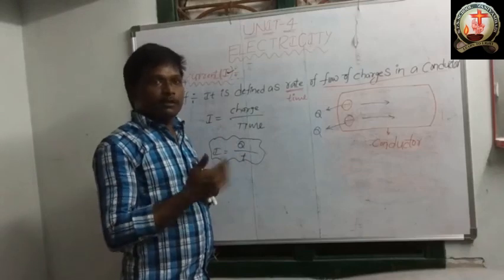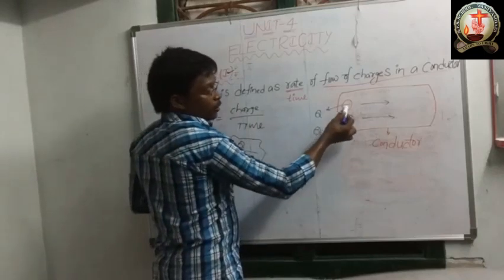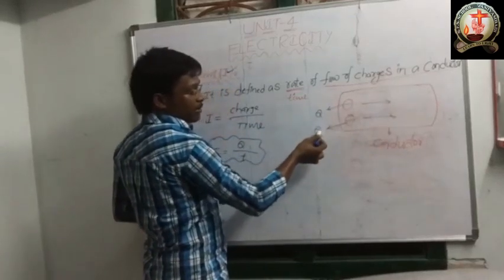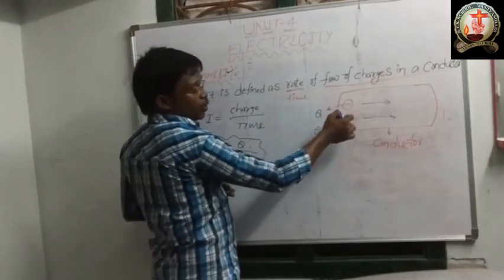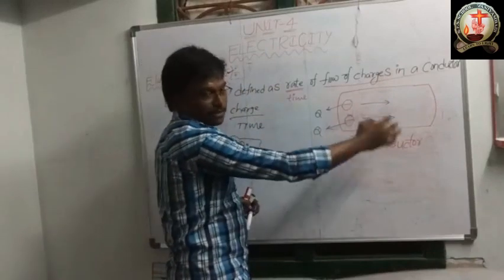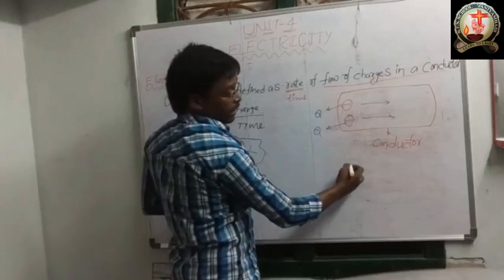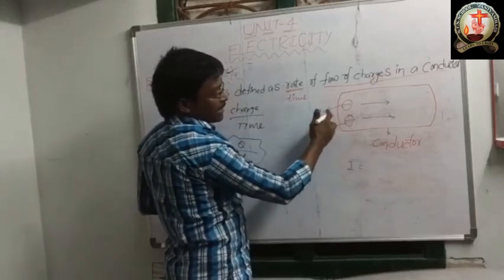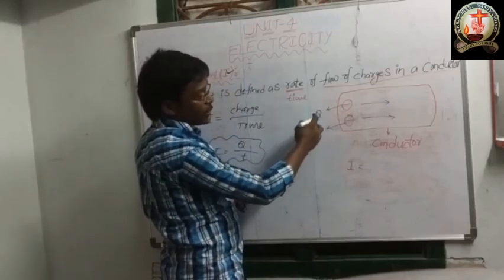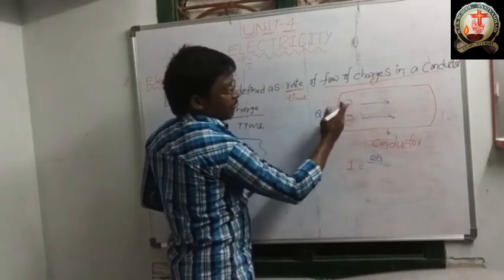Suppose two electrons are flowing. This electron has some amount of charge Q and this electron also has some amount of charge Q. These two electrons reach from this end to the other end within 5 seconds. What is the current? Current I is equal to charge, Q plus Q, which is 2Q, divided by the time, 5 seconds.